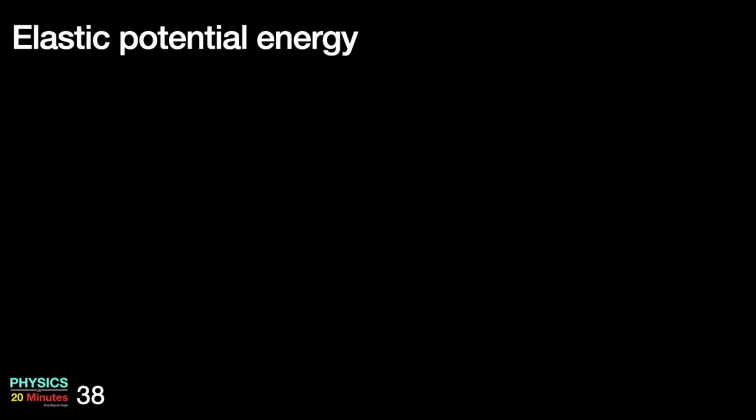Now coming to the elastic potential energy. So I have this spring to which a mass m is attached and it is at a relaxed position, x is equal to 0. The surface on which the mass is resting is frictionless and the normal reaction from the surface will balance the gravity. So you can ignore gravity.